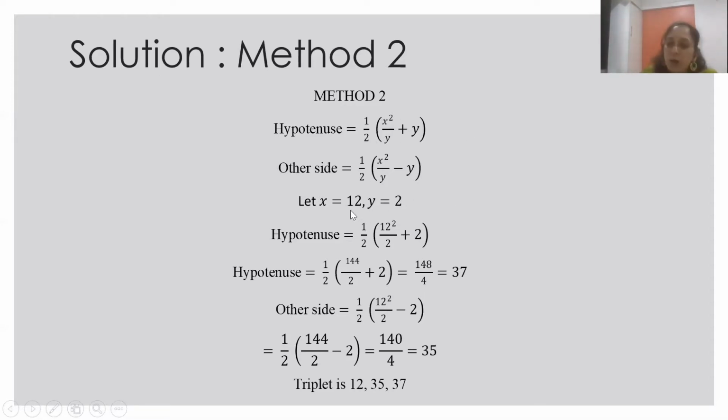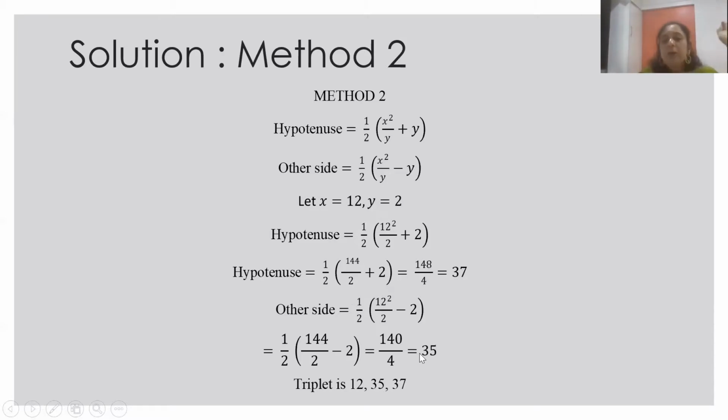So x is 12 again. We have selected y as 2. x is given to us. So the hypotenuse is half of 12 square upon 2, that is 144 upon 2, plus 2. So that is 37. Because 148 upon 4, and the other side is half of 12 square upon 2 minus 2, so 140 upon 4, so 35. So therefore we get the triplet 12, 35, 37.